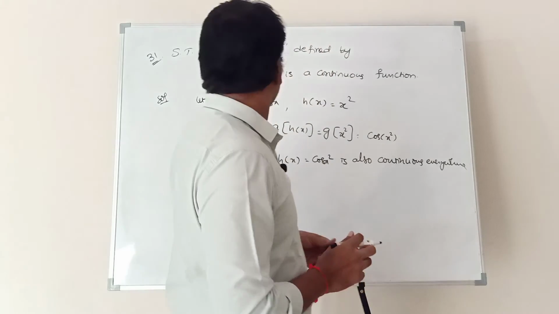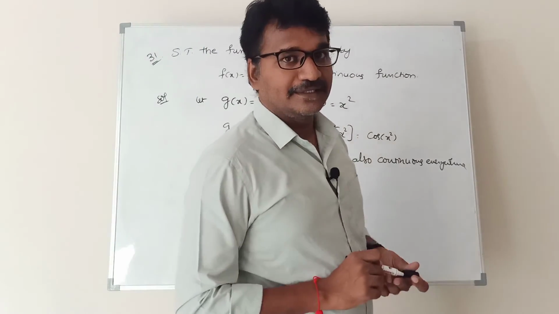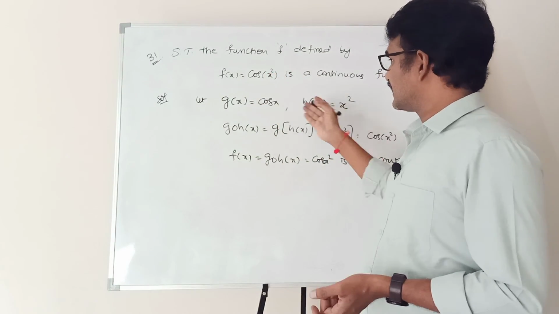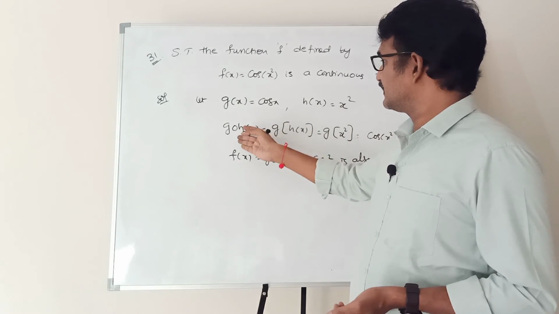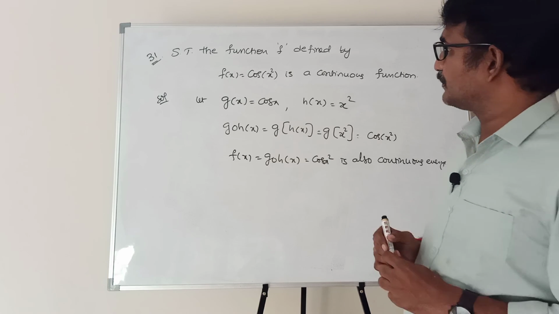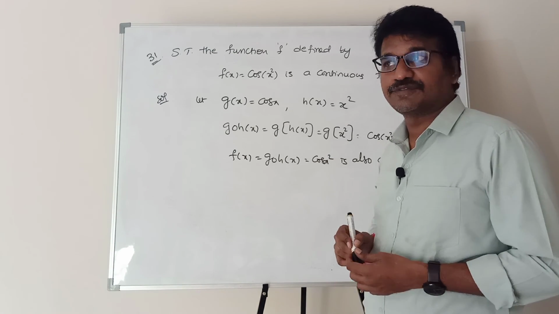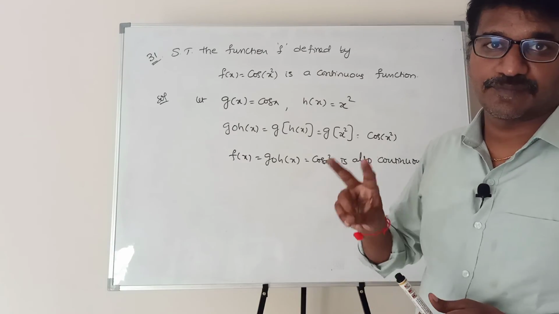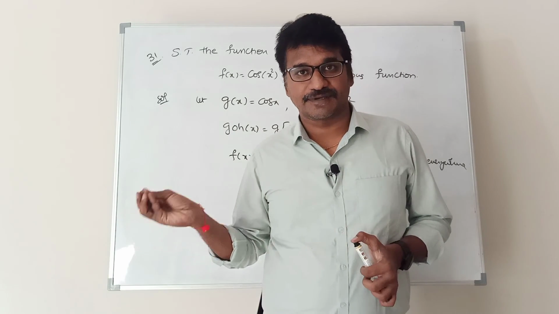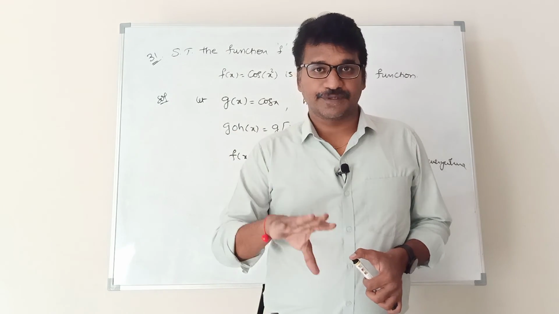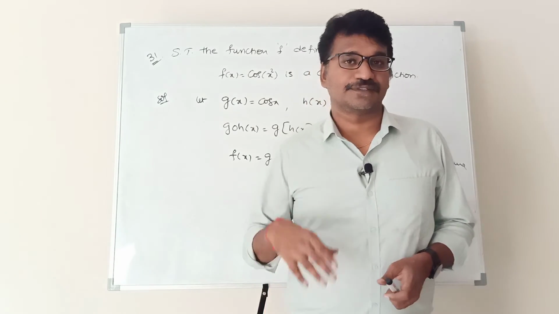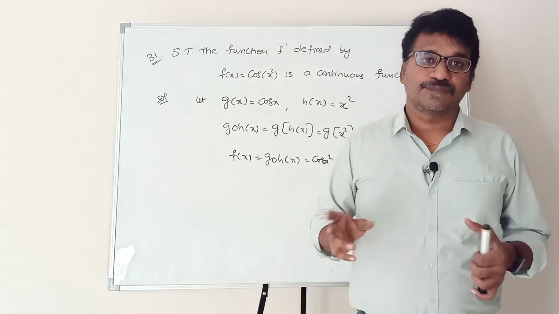Similarly, you can solve the next two problems, 32 and 33. 32 and 33 are also the same. Split this function into two functions, and again take g circle h of x, and solve in the same method. Problem number 34 and problem number 21 are both the same. Mod x is a continuous function. Similarly, mod of x minus 1 is also a continuous function. If you add two continuous functions or subtract two continuous functions, you will always get a continuous function. Problem number 21 and problem number 34 are both similar.